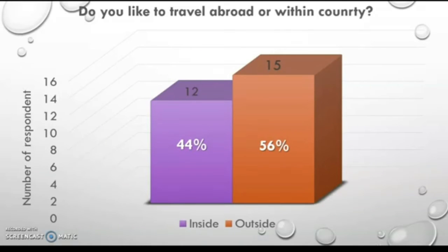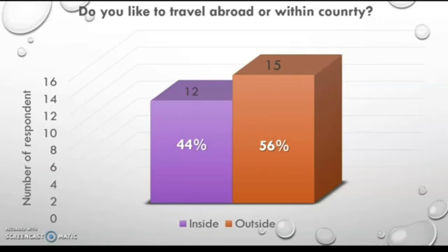Next, I will tell you about a sample of UPSI students on whether they choose to travel locally or abroad. This data is also qualitative data because it has no numerical value.